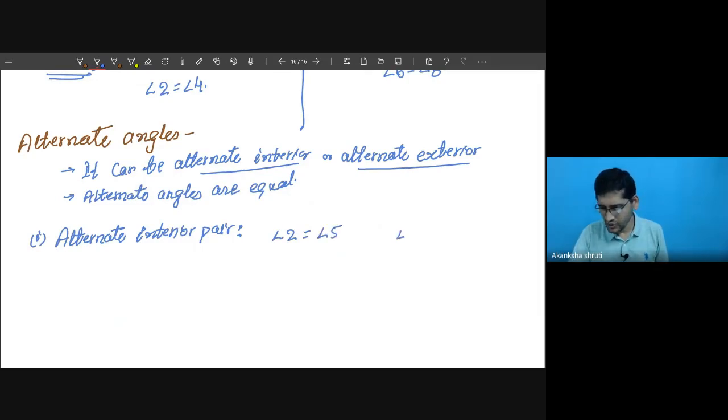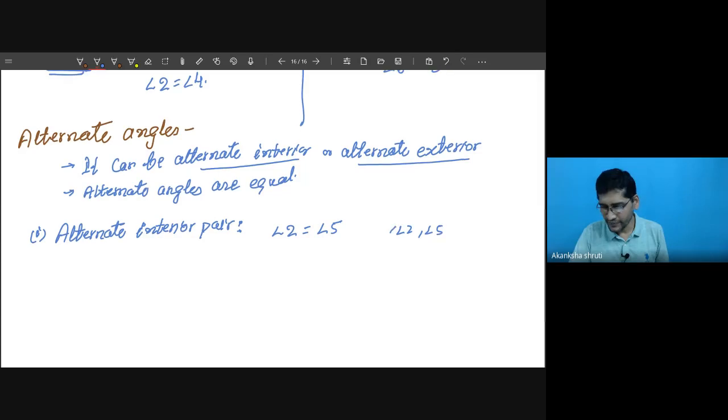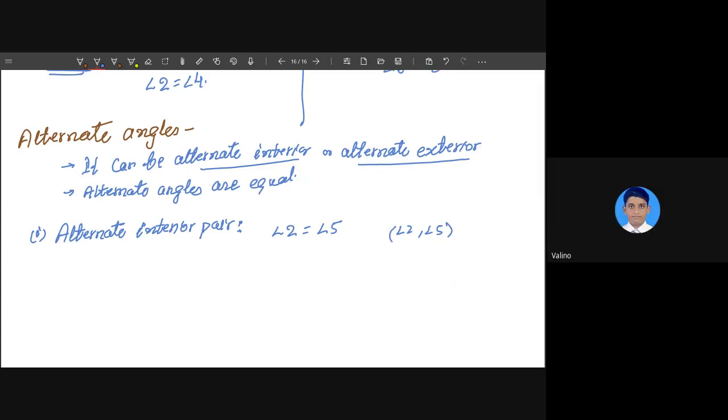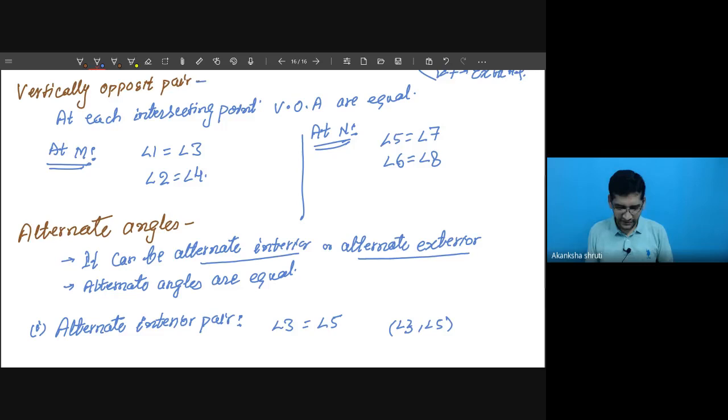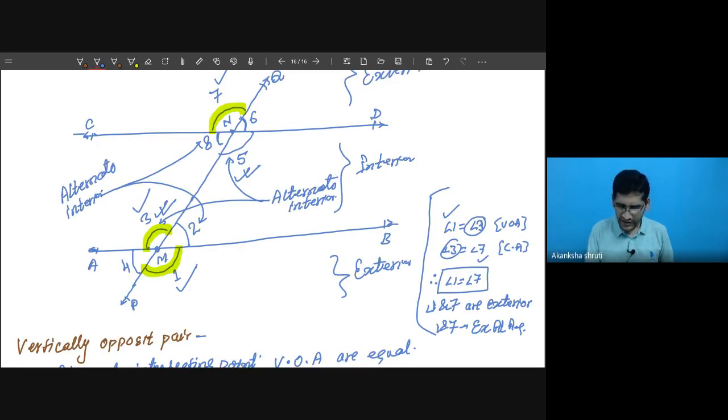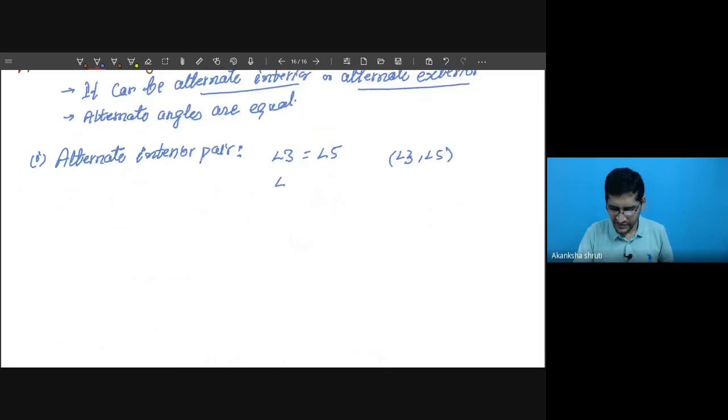So angle 3, angle 5, this is one of the pairs. Yes, it is 3, not 2, students, correct this misprint. It is 3 in the figure. What is the other one? If you are considering the 2, it will be 8. Yes. So angle 2 is equal to angle 8. So angle 2 and angle 8 are the other pair. So these are the alternate angles but interior.